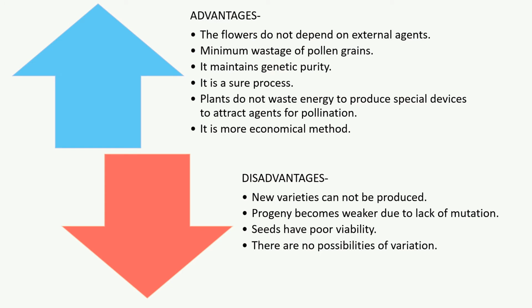Advantages of self-pollination include no dependence on external agents for pollination, which causes minimum wastage of pollen grains, and maintains genetic purity. It is a sure process, and plants do not waste energy to produce special devices to attract agents for pollination, which makes it a more economical method. While the disadvantage is that new varieties cannot be produced, and thus the progeny becomes weaker due to lack of mutation. Their seeds have poor viability, and there are no possibilities of variation.